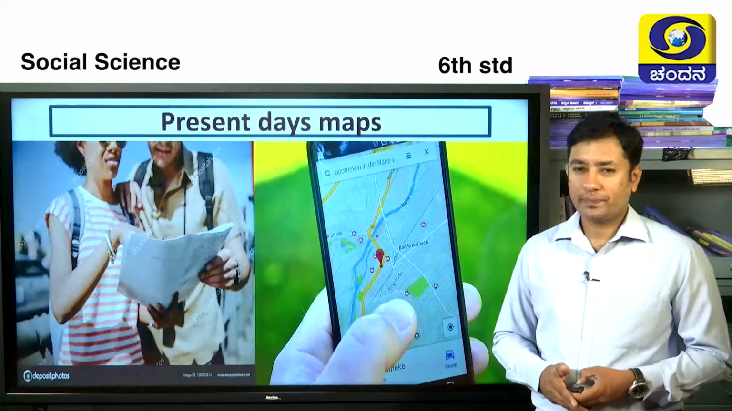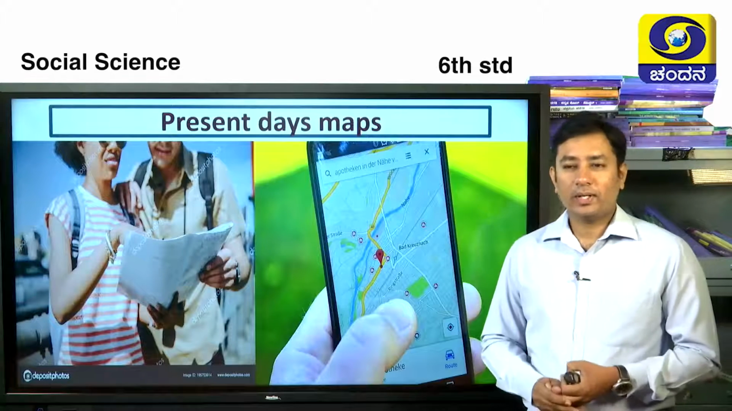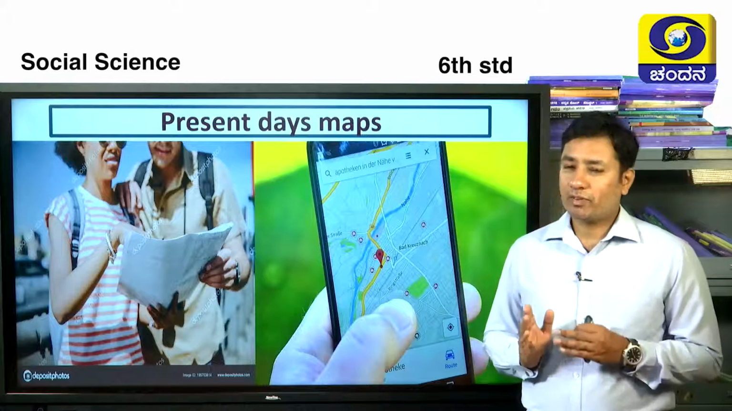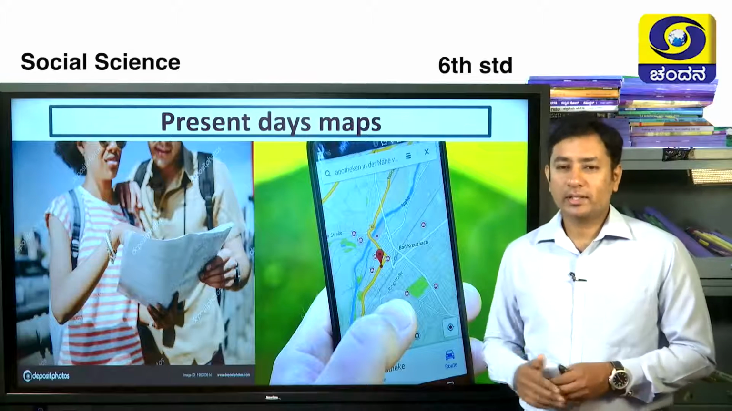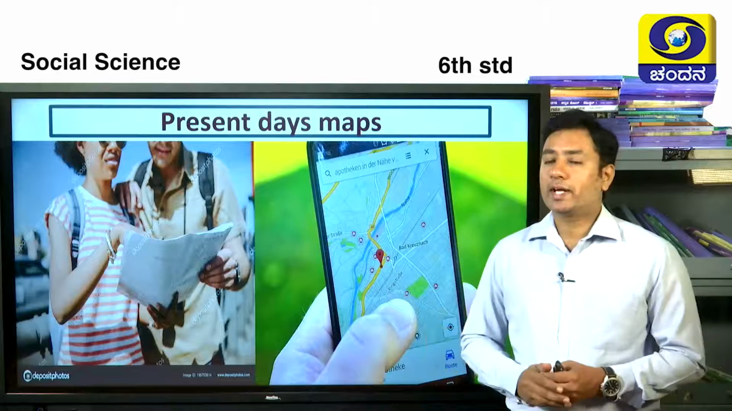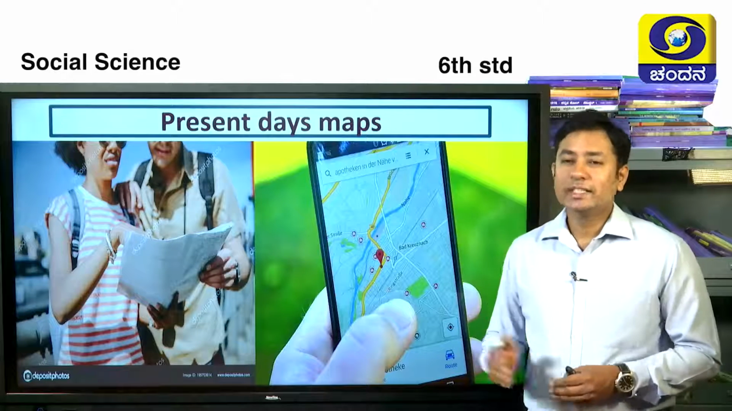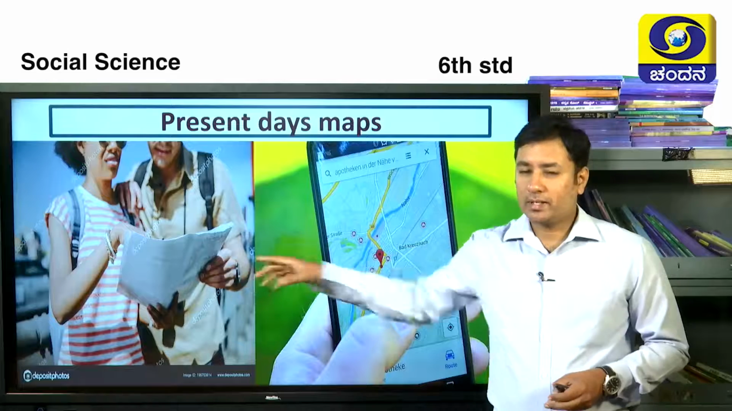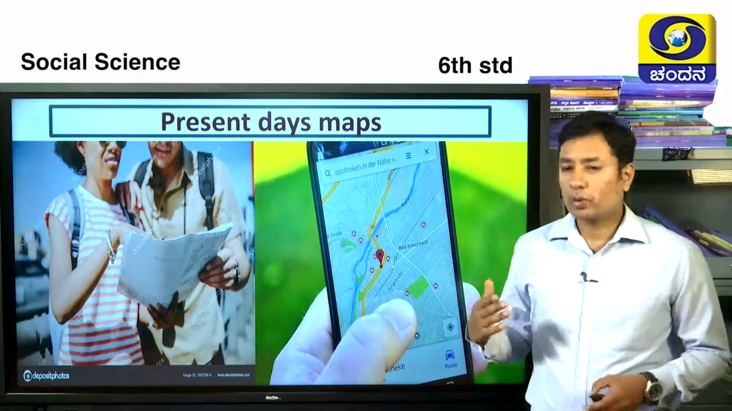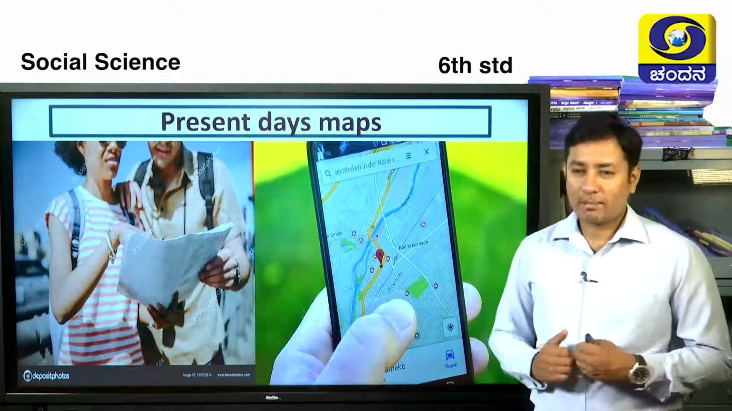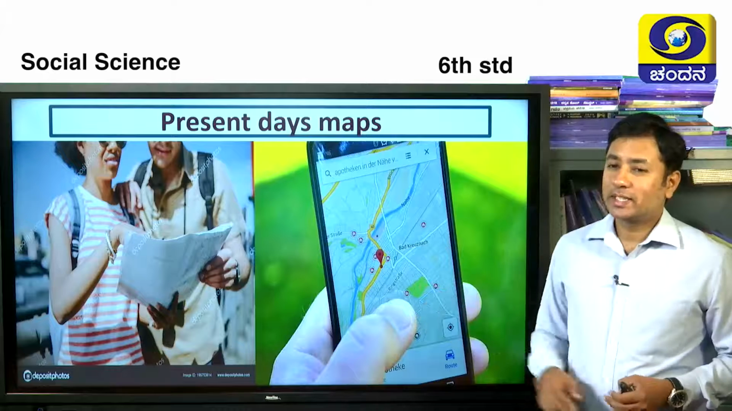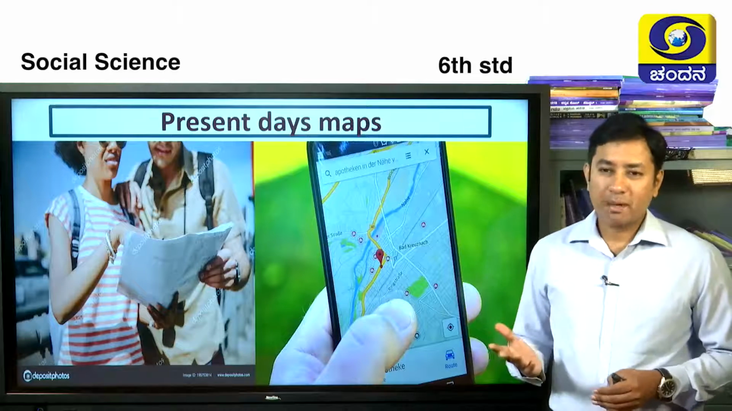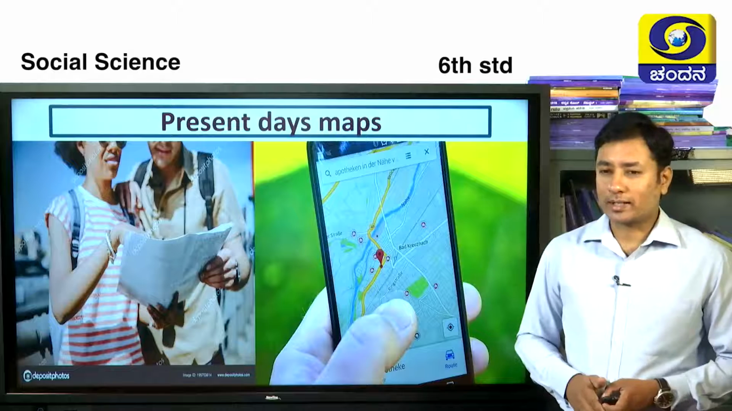Okay, now let's compare the previous maps with present day maps. All the maps can fit into your pockets today, is it not? See, this is the map which we are using these days. Just before this, earlier we were using printed maps. If you wanted to go anywhere, we used to refer to the maps, but now Google Maps has made it very easy for us. There are many apps and Google Maps is one among them.